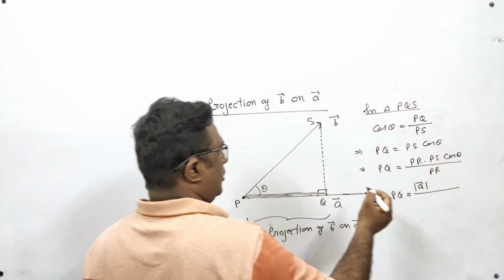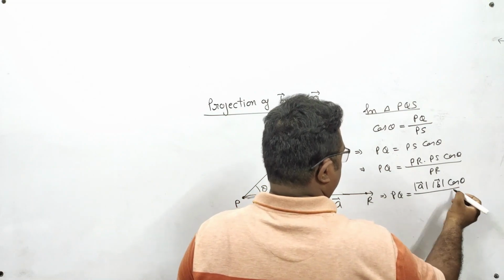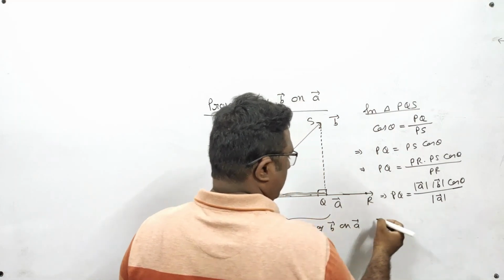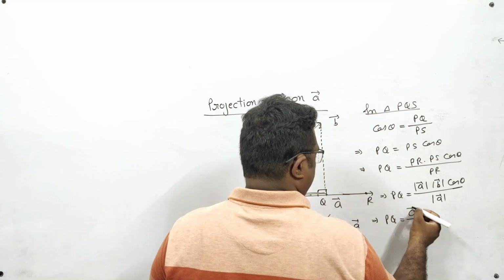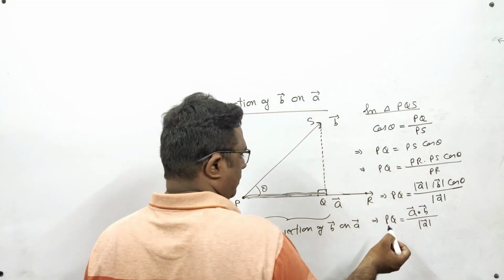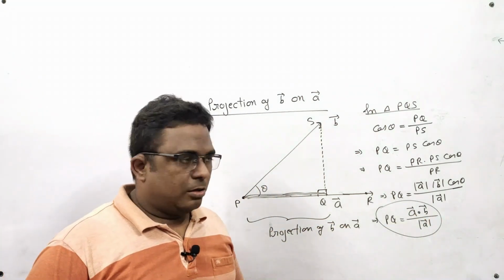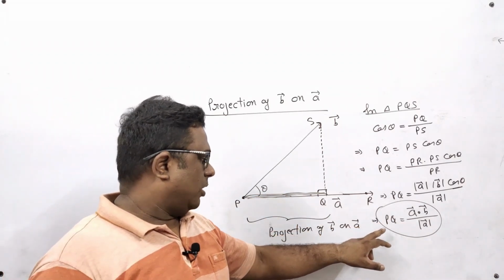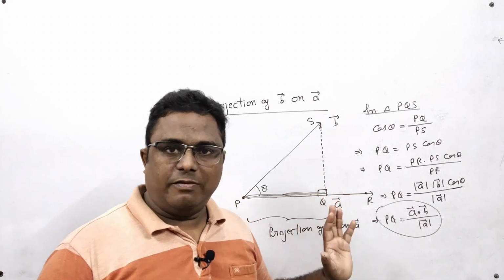PS is the magnitude of B vector, cos theta as it is, and PR is the magnitude of A vector. So PQ becomes A dot B upon magnitude of A vector. So we have obtained a formula for finding the projection of B vector on A vector, and the formula of projection is A dot B upon magnitude A vector.